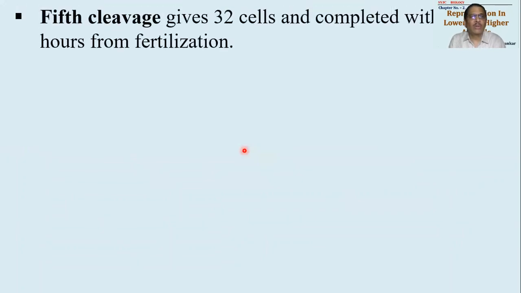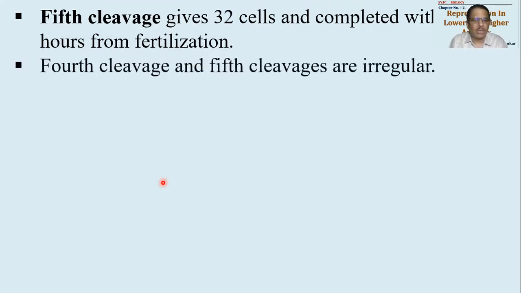Random का मतलब क्या होगा? वहाँ पे कुछ भी uniformity नहीं रहेगी. The cells will just keep on dividing and redividing on their own event. Fifth cleavage means each of these 16 cells will divide so as to form 32 cells, and will be completed within 78 hours. इसके लिए 8 घंटे का वक्त लगा है. So this is fifth cleavage.